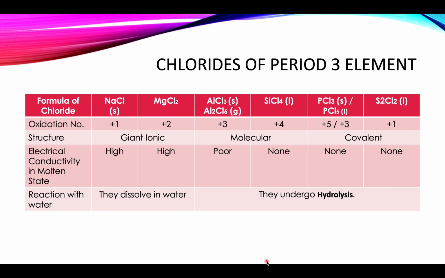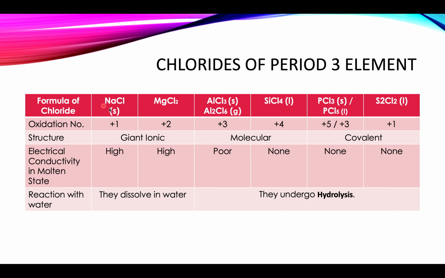Aluminium chloride exists in two forms. In vapor state, it also exists in dimer form Al2Cl6. Silicon tetrachloride, PCl3, PCl5, and sulfur monochloride are all molecular compounds. They are covalent in nature.